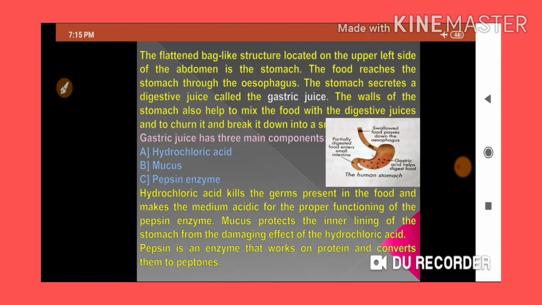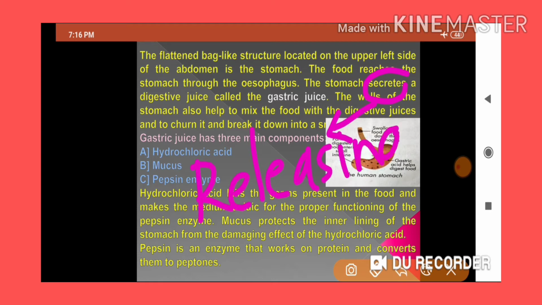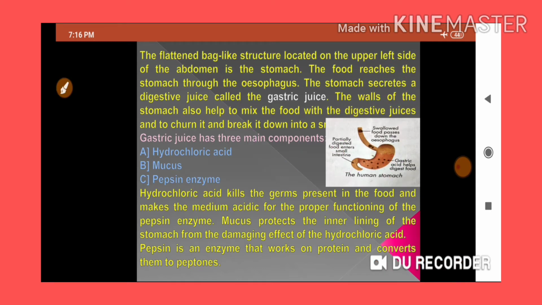Okay, the stomach secretes a digestive juice called gastric juice. See, this word is very important. Secretion is nothing but releasing. Got my point? So the stomach releases a kind of digestive juice, and its name is gastric juice. We'll discuss afterwards what the functions of the gastric juice are.